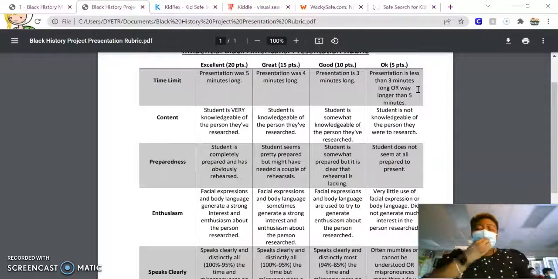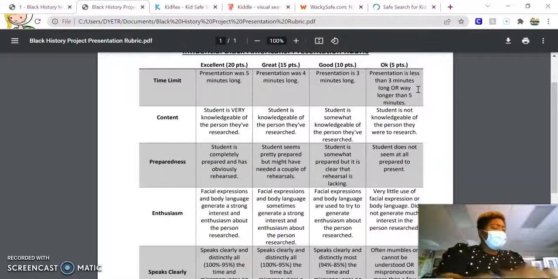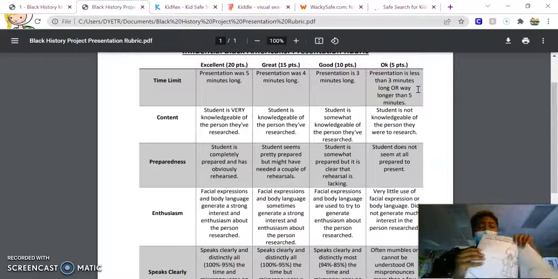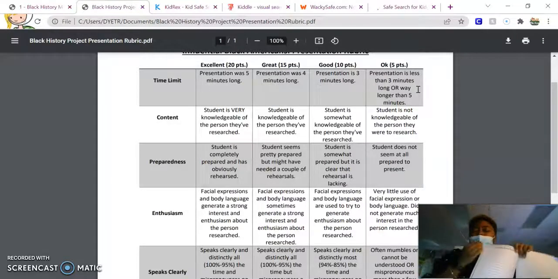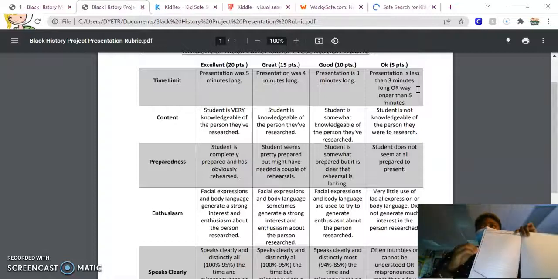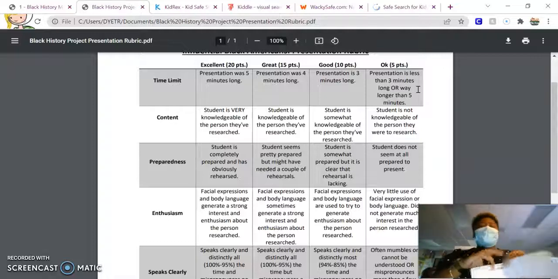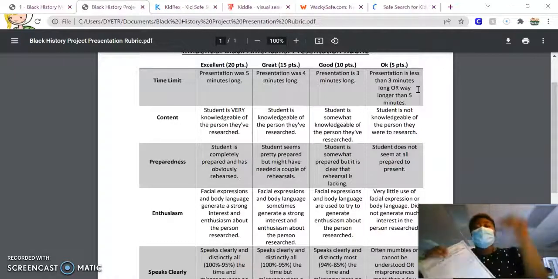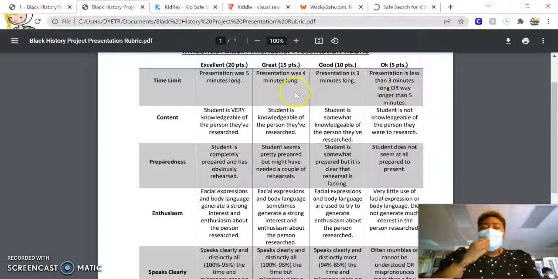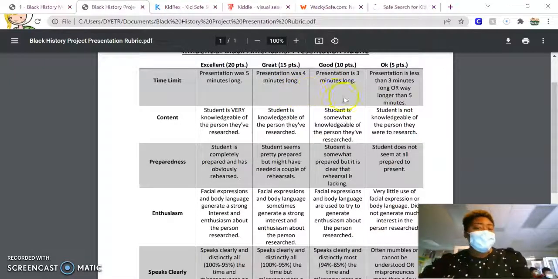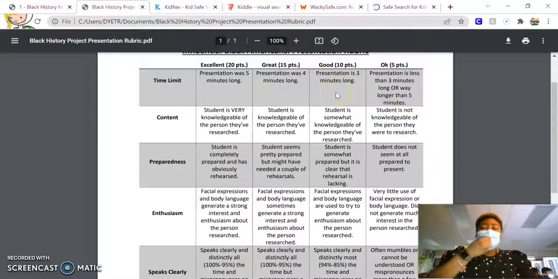So when you come into the class that day and you have your packet and it's all filled out, do you think you'll be able to present 5 minutes long if you only had one paragraph about your person? No, okay? So that's why Ms. Di said you need multiple paragraphs, okay? In order to get a 15 on time limit, your presentation should be 4 minutes long. If you want 10 points, which is good, it should be 3 minutes long.